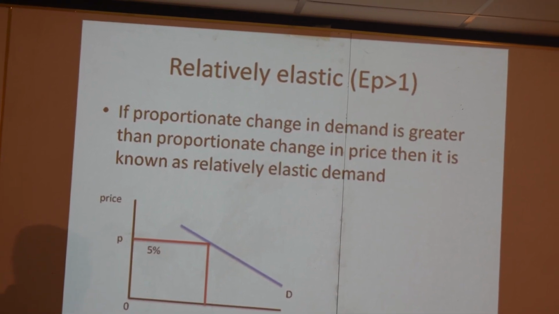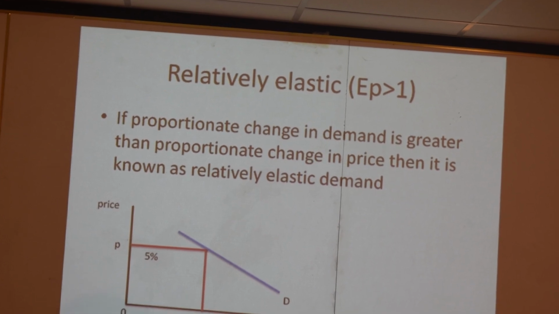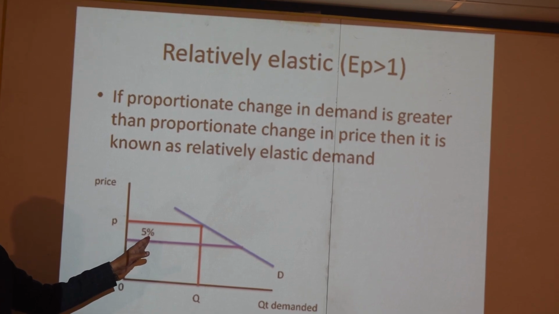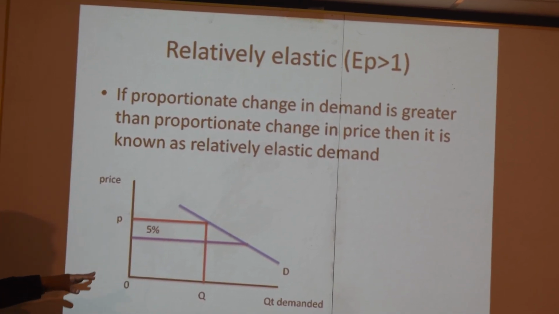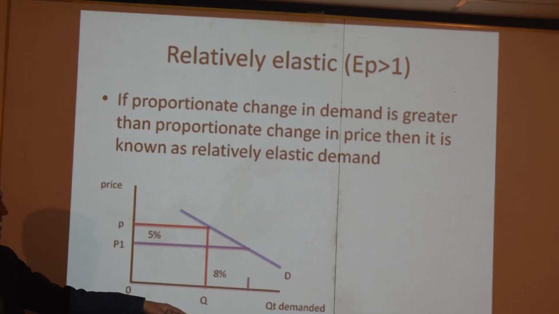Suppose the price is declined by 5% from OP to OP1. In this situation, quantity demanded increases from OQ to OQ1 by just 3%. If it happens, then this kind of situation of the demand for goods and services is called relatively inelastic demand, my dears.